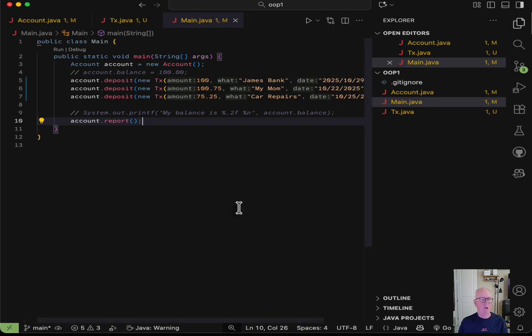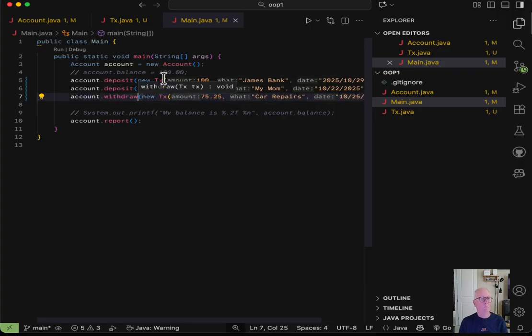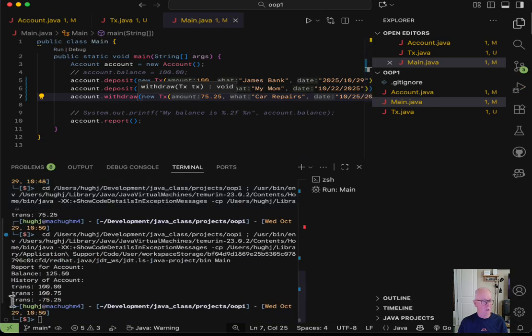Let's make a quick change to our app. Instead of a deposit, let's make this a withdrawal. Withdrawal also takes a transaction. So now when we run this, we should get a different value, and we do. Right now our balance is $125.50 because we had $200.75 and then we subtracted 25.